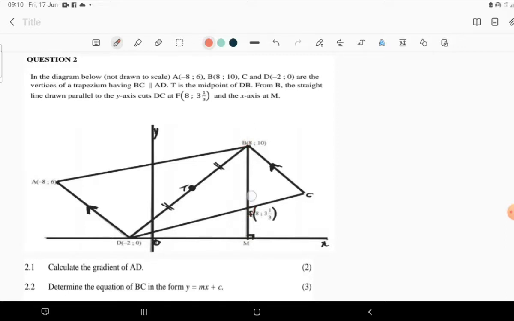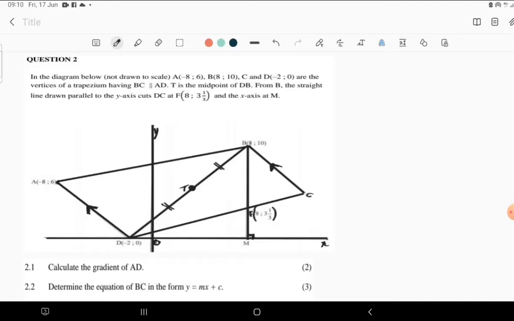So that's what it means for a line to be parallel to the y-axis. This line cuts DC and also cuts the y-axis at M. Now this is just what we have. Moving to the question, the question says, calculate the gradient of AD.